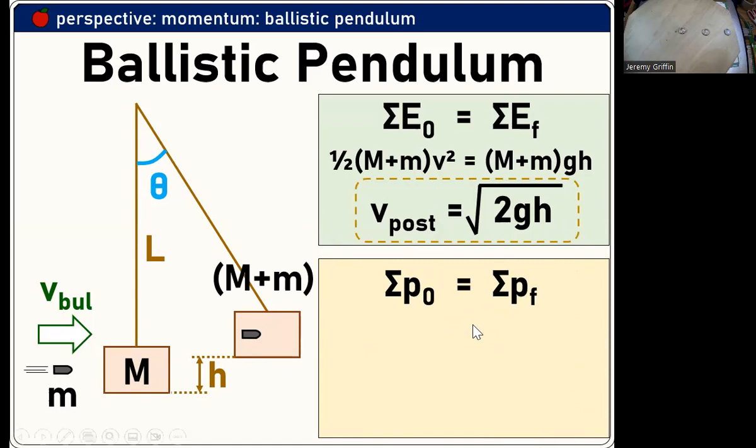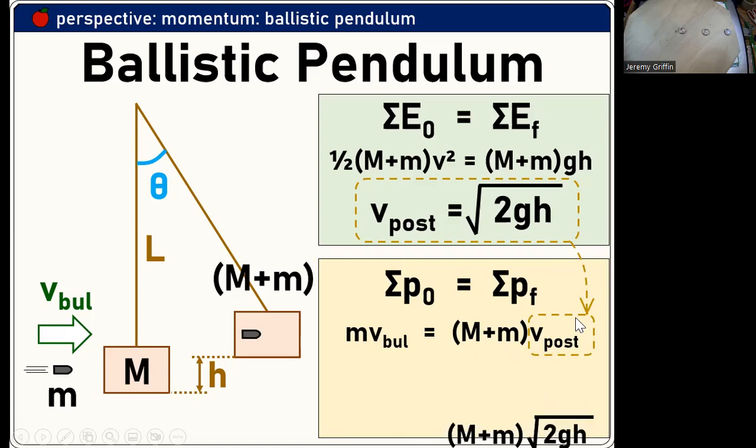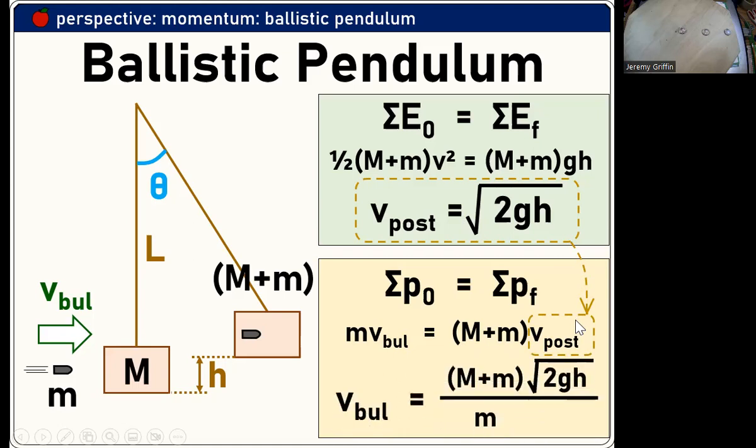Now we're going to go back in time and ask, what collision between this bullet and this block set that off in the first place, so it could go to that speed? How fast was the bullet originally going? So there's conservation of momentum, a perfectly inelastic collision, and make a substitution right there. And there you go. Just like that.